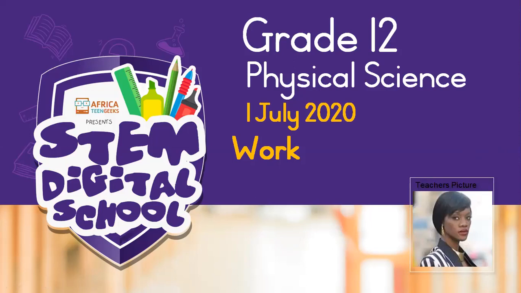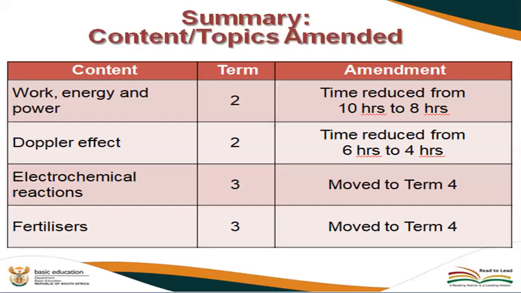Assignments that have been done are not so many, because everything is still the same. You still need to learn everything that you're going to have to learn. But what we know now is that work, energy, and power has been moved to term 3 because we did not have a term 2 thanks to COVID-19. The Doppler effect is also going to be part of the term 3 work, and from term 4 we're going to be doing electrochemical reactions and fertilizers.